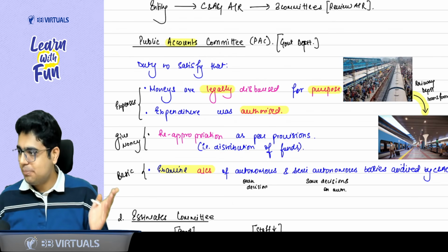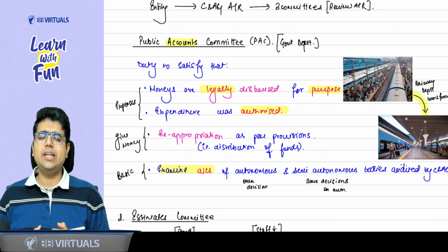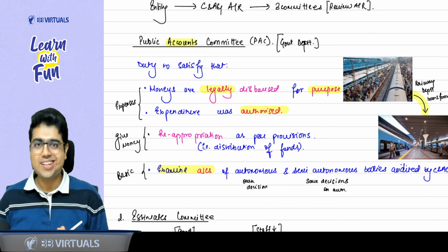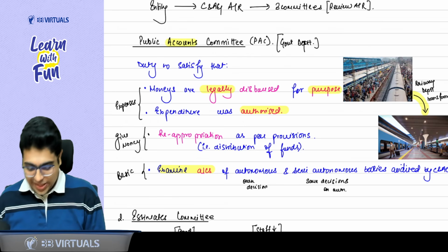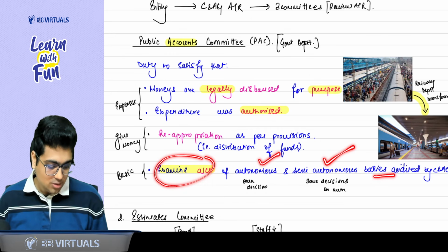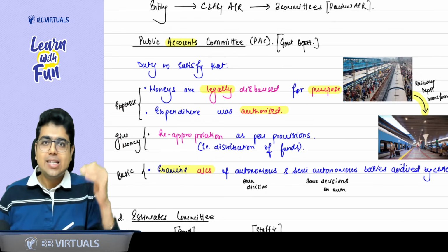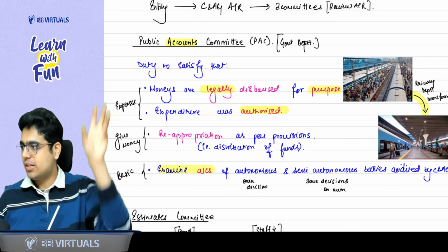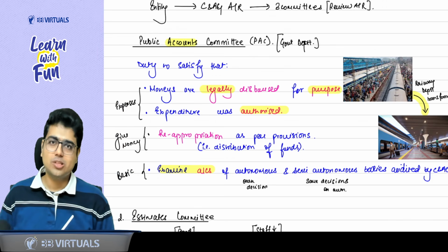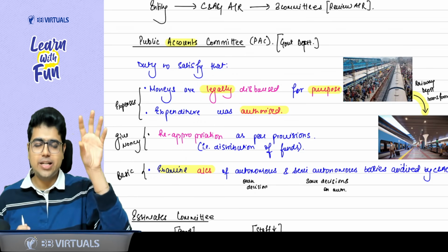And lastly, the basic work of any accounts committee. What is the basic work of an accounts committee? Examining the accounts, checking the accounts. So examine the accounts of autonomous and semi-autonomous bodies audited by CAG. Whatever bodies come under CAG, checking their accounts is the basic work, which is another function of the Public Accounts Committee. So the four functions we need to learn: the first two are related to expenses.